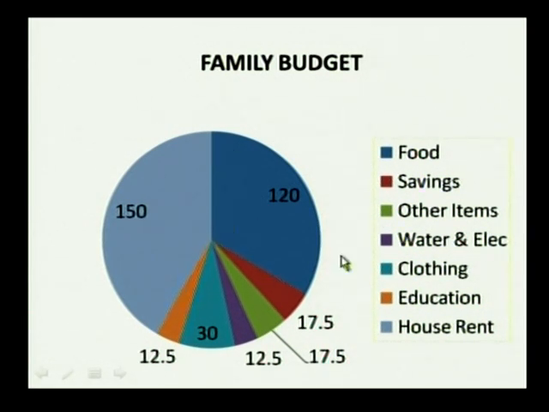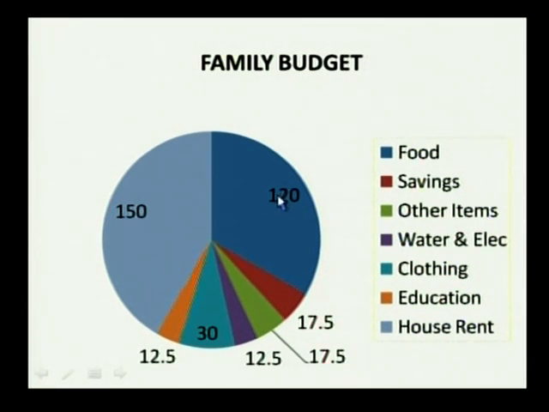So you will have to just observe the problem, what is given in the problem. You are given these colors, which are speaking about each and every sector here. You have food, savings, other items, water and electricity, clothing, education, house rent.